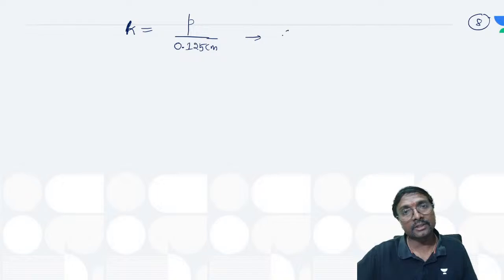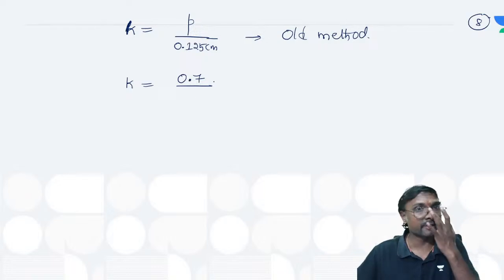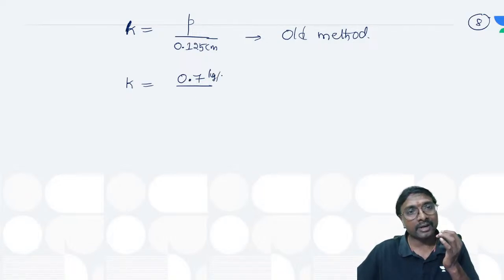Got it? Is this your old method or your new method? That is your old method, na? Now k in the modified method will be equal to what? They have taken 0.7 kg per centimeter square pressure, divided by which one? This is the delta we have taken, right?